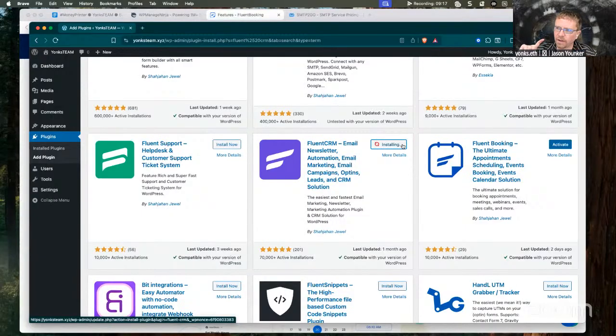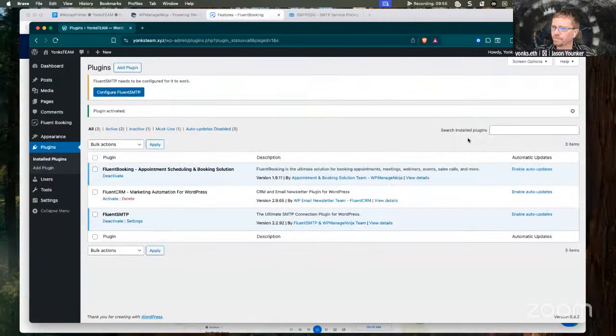And one of the benefits of being in the We Own AI ecosystem and the technology stack, and this is one of the things that we will have to figure out as far as different functionality, because this sort of functionality is on a licensing basis. I'm not going to break all of that down right now, but that's something that we will incorporate into our pricing mechanism for the tech stack solution that we're creating. So I'm going to go ahead and activate this plugin and activate the Fluent CRM plugin.